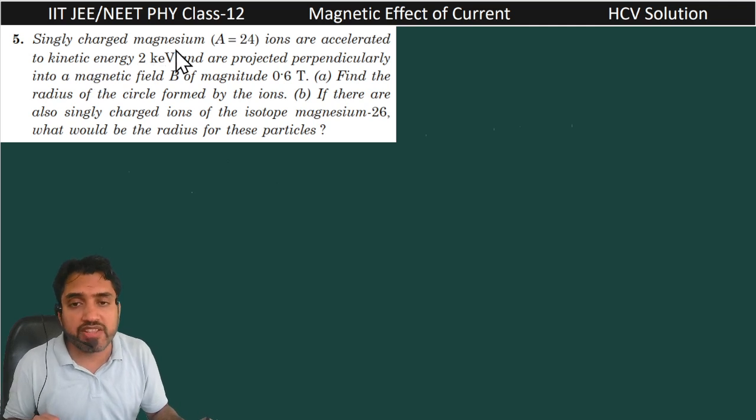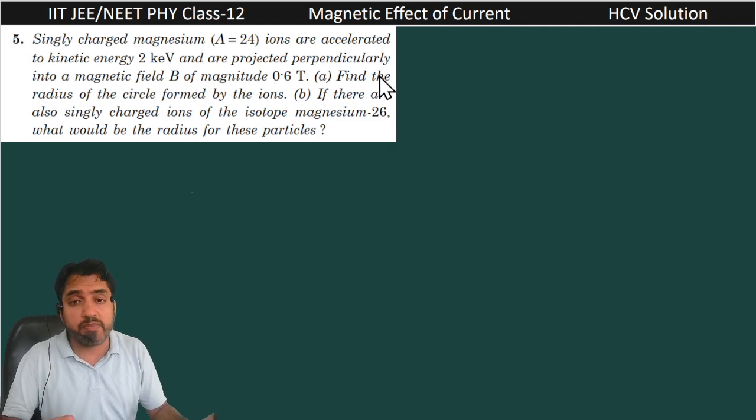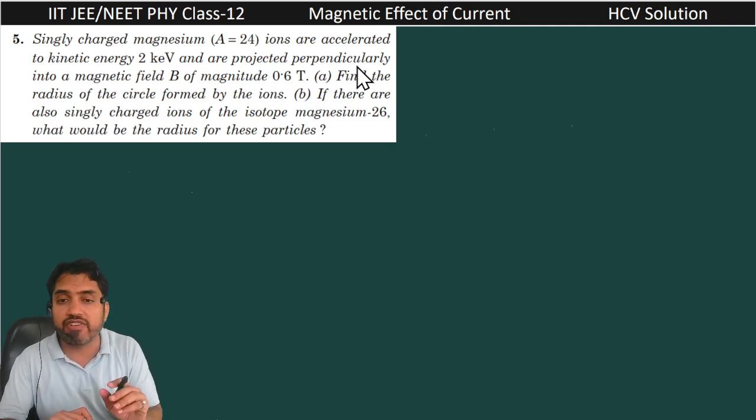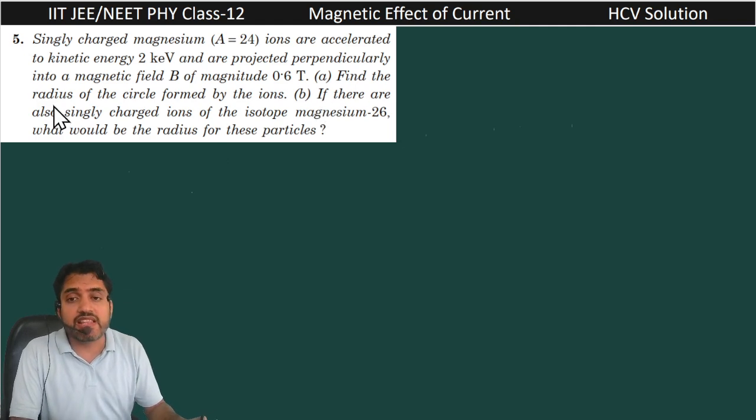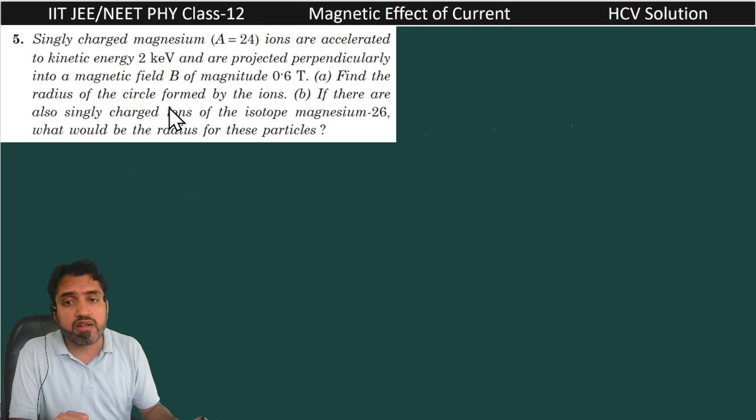We are having a question. Singly charged magnesium ions are accelerated to a kinetic energy of 2 kilo electron volts and projected perpendicularly into a magnetic field B of magnitude 0.6 Tesla. The first part of this question is: find the radius of the circular path formed by the ion.